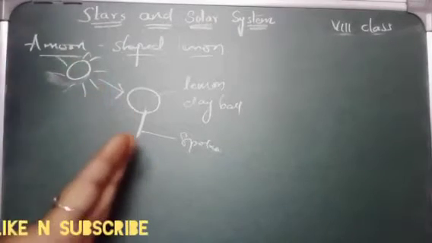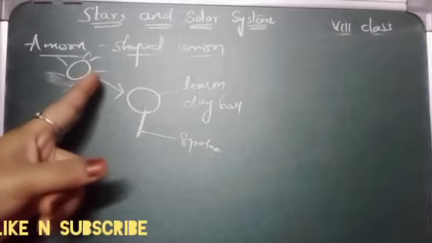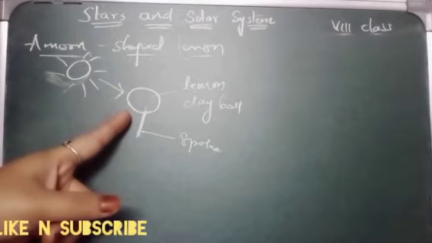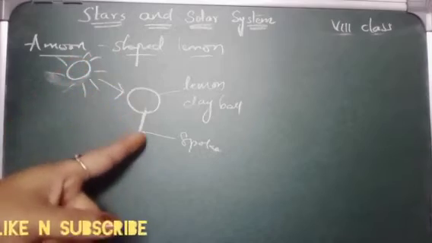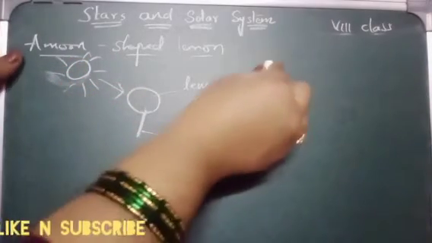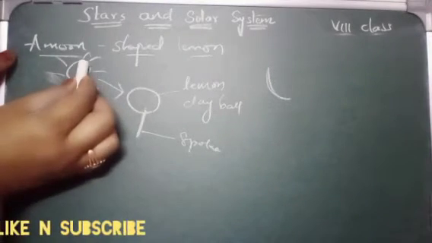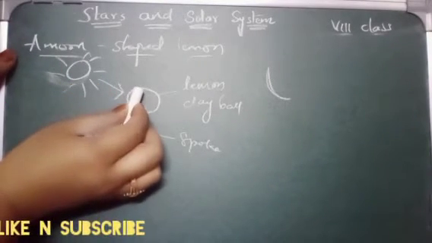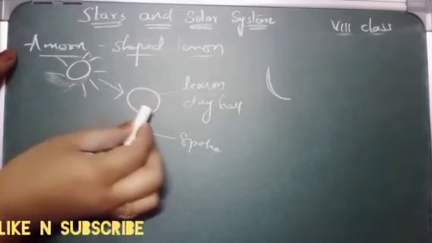So what do we observe? We observe the shape formed by the sunlight on the surface of the lemon. Is there some similarity to the shape formed on the moon? However much sunlight is falling, that much will be visible to us, whereas the other part will form a shade.